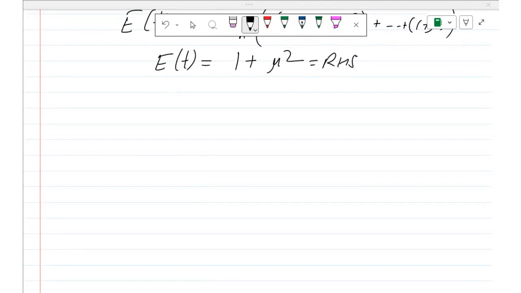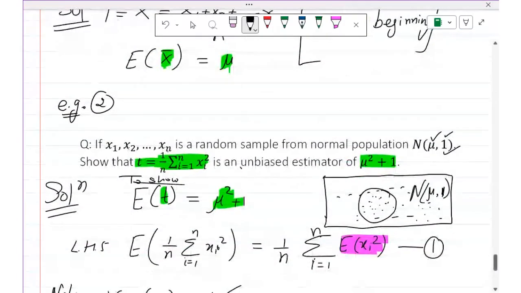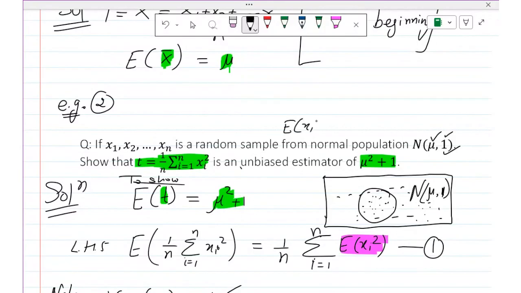So Roshan, this sample has been taken from this population. x1, x2, xn is a random sample from the normal population, where everybody has mean mu and variance 1. So if everybody has mean mu and variance 1, x1, x2, xn also have mean mu and variance 1. Mean of x1 is mu, mean of x2 is mu. What is the meaning of mean? Mean means expected value. Expected value of x1 is mu. Expected value of x2 is mu, and so on.